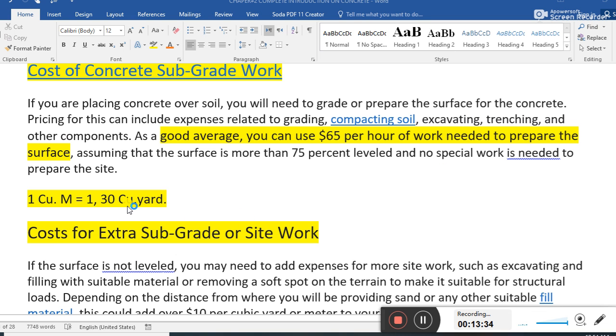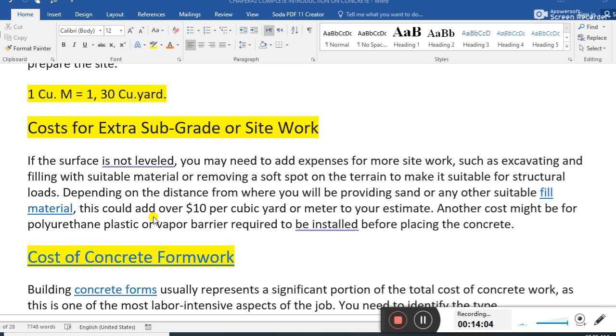Guys, one important term: 1 cubic meter is equal to 1.3 cubic yard. A cubic meter is greater than a cubic yard. This is a relation which is also asked as an exam and interview question. This is a very important relationship between the cubic meter and cubic yard. 1 cubic meter is equal to 1.3 cubic yard. Remember this.